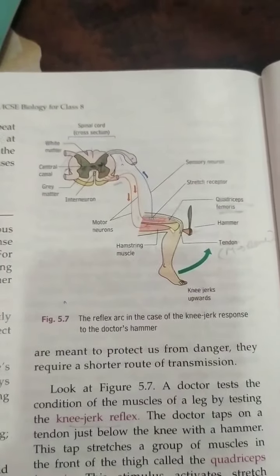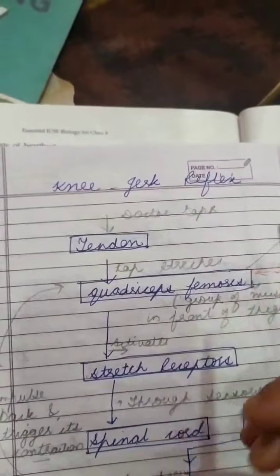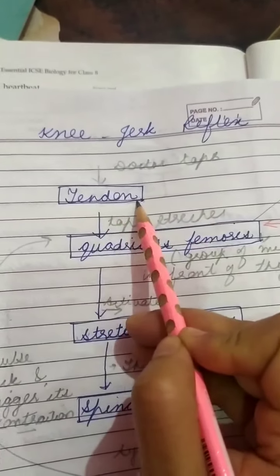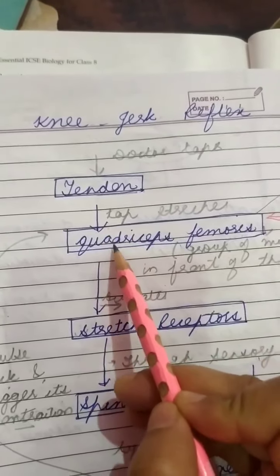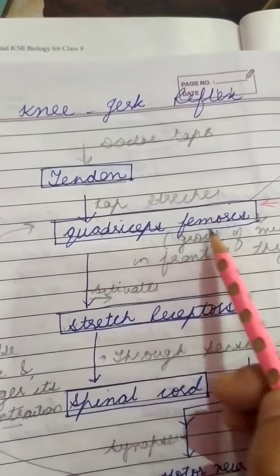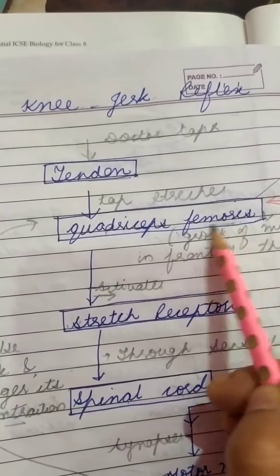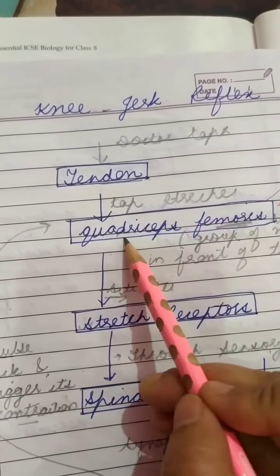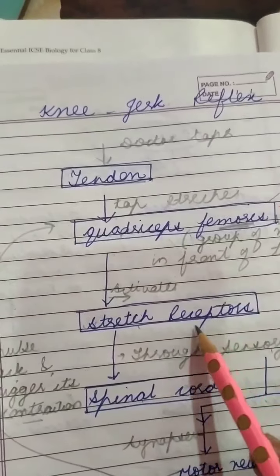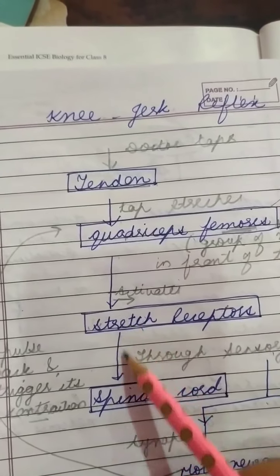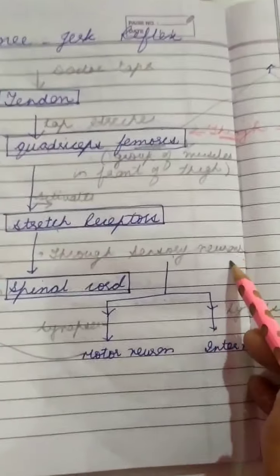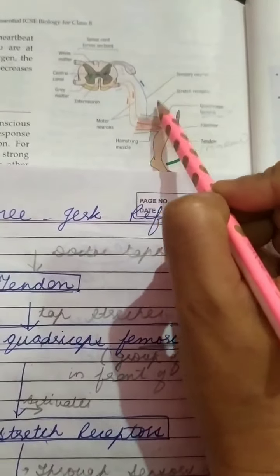So now we will see the flow chart. So here this is the knee jerk reflex. When the doctor taps the tendon, it stretches the quadriceps femoris, a group of muscles present in front of the thigh. Then it activates the stretch receptors, and through the stretch receptor it conveys the message to the spinal cord through the sensory neurons. And the sensory neurons are divided into two parts, which I have already told you.